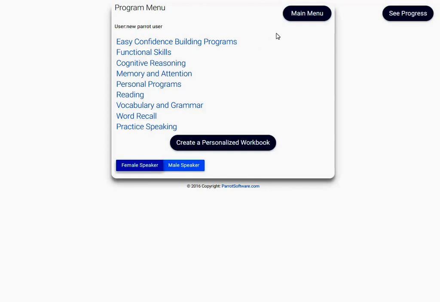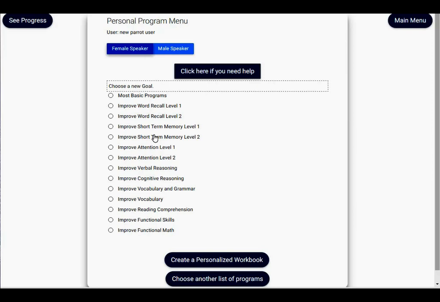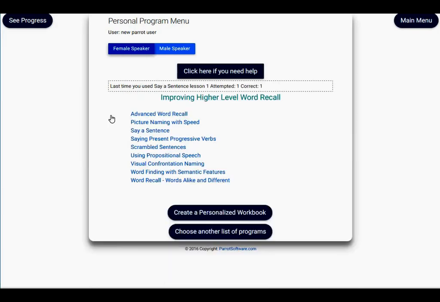The Individuals button automatically selects programs related to a goal. Click a goal and you will see the programs related to that goal. Some of our programs use speech recognition, providing speech practice.